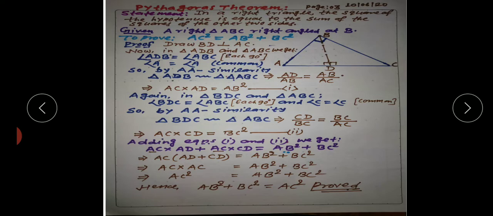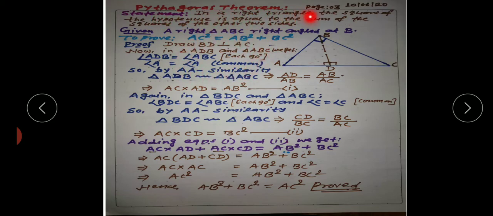Now let us see another topic for another exercise, and this is the Pythagoras theorem, a very popular theorem and very important from the examination point of view also. As you know, you have already studied this theorem in class 8th. Only a statement we have studied, that in a right angle triangle the square of the hypotenuse is equal to the sum of the squares of the other two sides. That means if a right angle triangle is there, then the hypotenuse square will be equal to perpendicular square plus base square. We have studied this in previous classes.